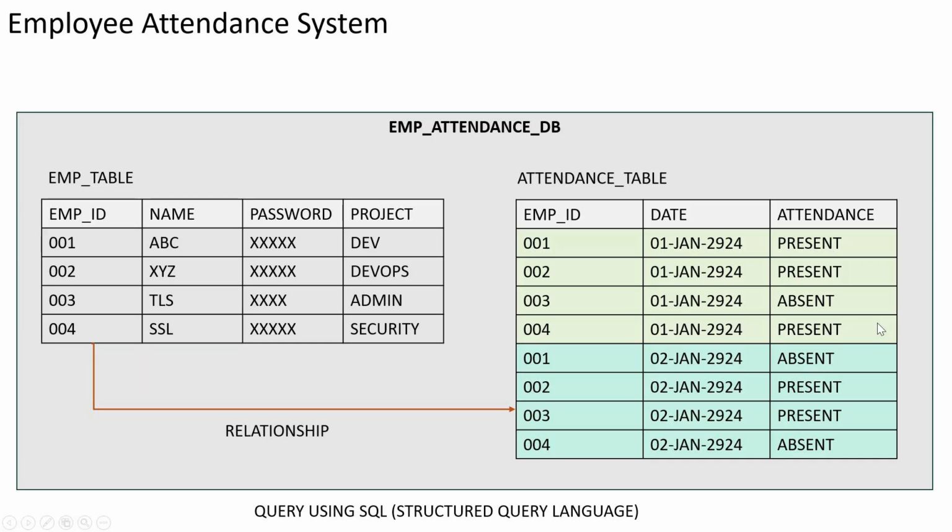Now the advantage of these two tables is that I can have millions of records. You know how much data we can store within an Excel file? How many records can we store in one Excel file? Any guesses? How many records can we save in one Excel file? We can go up to 1 million records, like 10 lakh records.